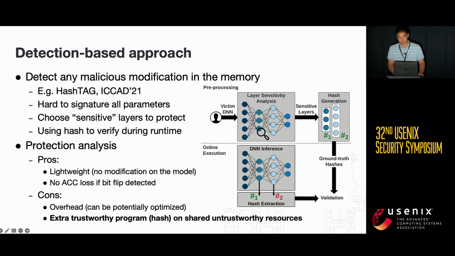The second type belongs to detection-based approaches, such as HashTag. They typically use integrity checks, such as signatures, to detect if any bits have been flipped. Although these solutions are lightweight, they do introduce additional computational overhead and an extra trustworthy program on shared untrustworthy resources.